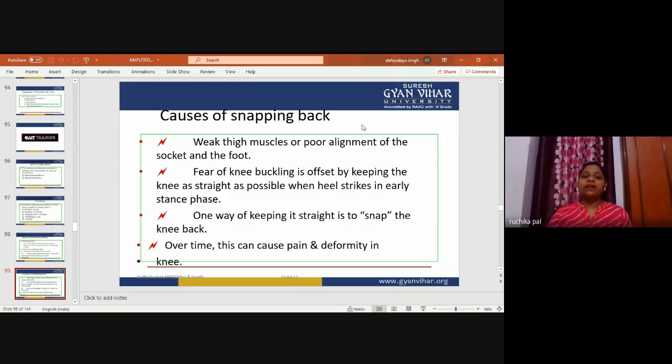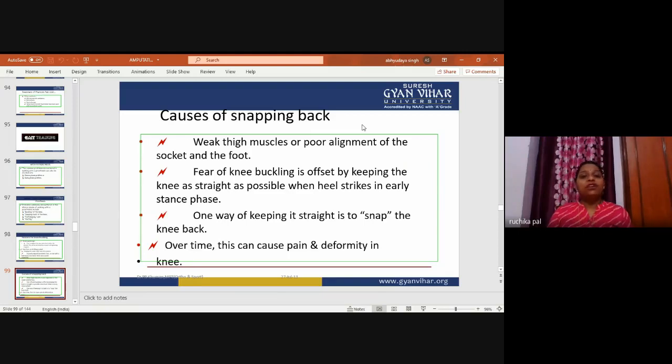Causes of snapping back: weak thigh muscles, which include your quadriceps and hamstring both, and poor alignment of the socket and the foot. As I have already told you, the stump should be perfectly fixed in the socket, not loose, not too tight. So that can be a cause of the snapping back also, the poor alignment of the socket and the foot.